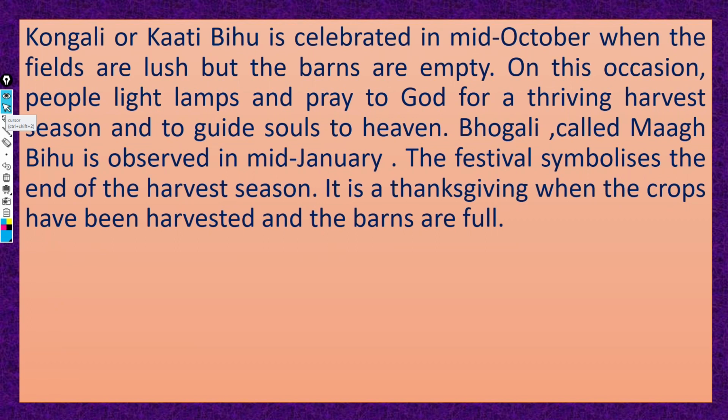On this occasion, people light lamps and pray to God for a thriving harvest season and to guide souls to heaven. Bhogali, called Magha Bihu, is observed in mid January, and the festival symbolizes the end of the harvest season. It is a thanksgiving when the crops have been harvested and the barns are full.